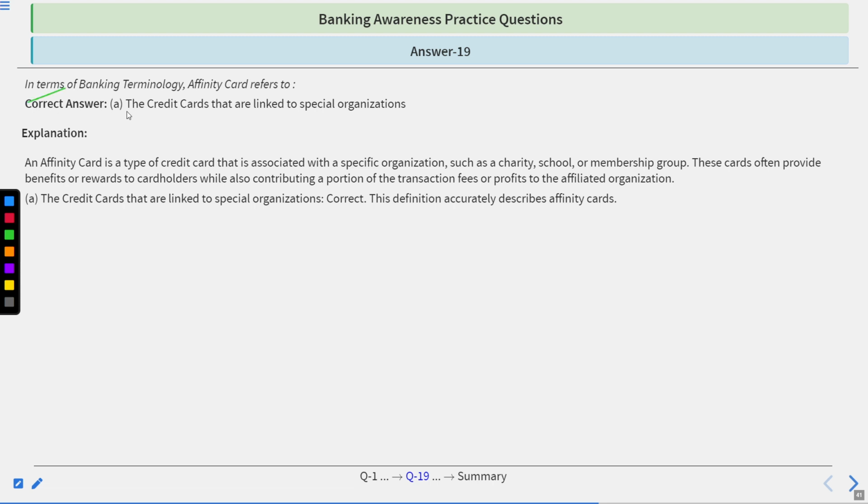Time's up. The correct answer is the credit card that is linked to a special organization. Just go by the explanation.